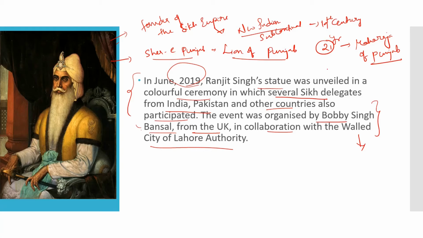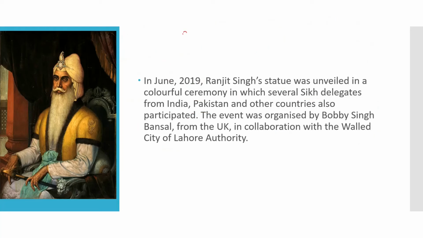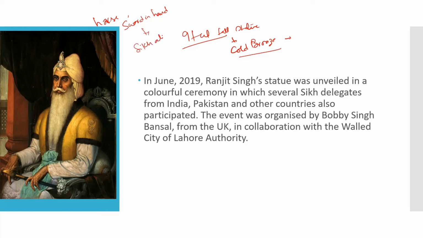So if we see about the statue which we are discussing now, which was vandalized, it is a 9 feet tall statue made of cold bronze. It shows the legendary Sikh emperor sitting on a horse with a sword in his hand, in complete Sikh attire. This is the description of the statue.